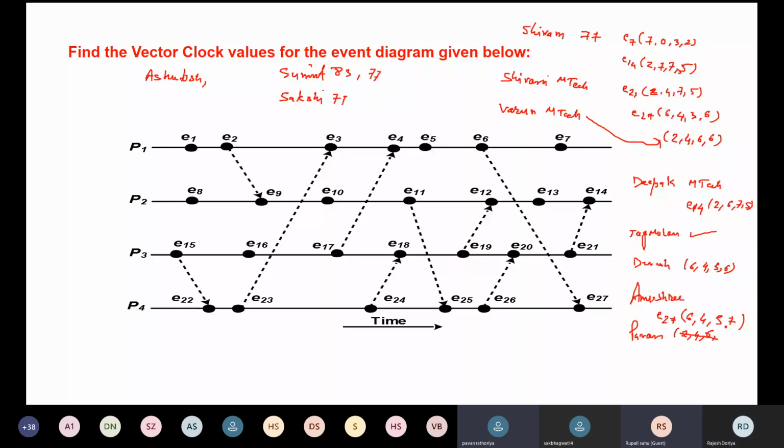Sir, the first three values are the same and E27 is 6433. Okay. So Rupali, an MTech student, you are getting the last value different, and that value is 6433. Okay.